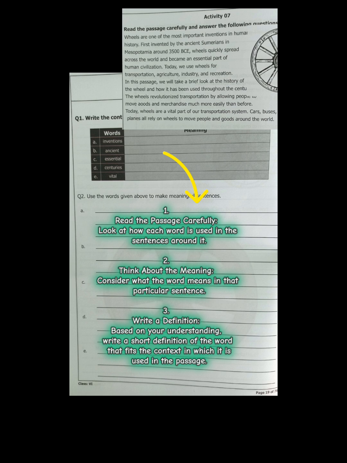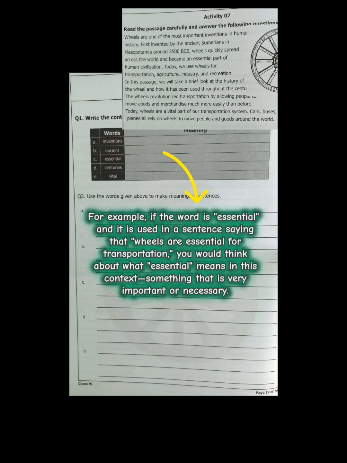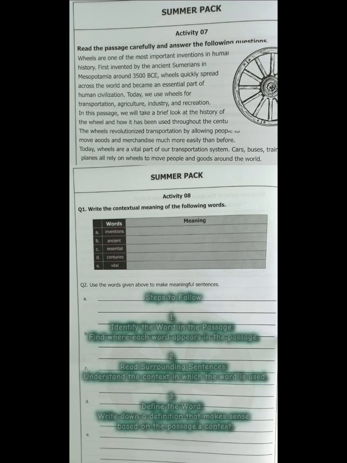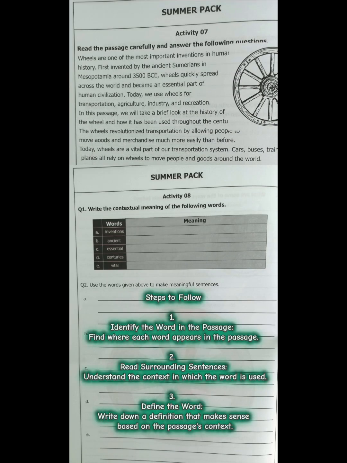Number 2. Think about the meaning. Consider what the word means in that particular sentence. Number 3. Write a definition. Based on your understanding, write a short definition of the word that fits the context in which it is used in the passage. For example, if the word is essential and it is used in a sentence saying that wheels are essential for transportation, you would think about what essential means in this context: something that is very important or necessary.